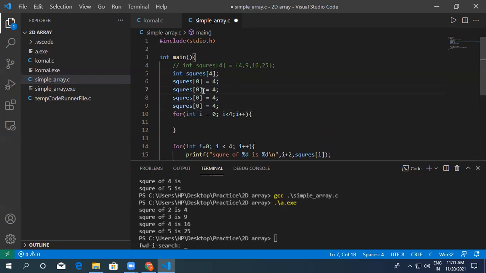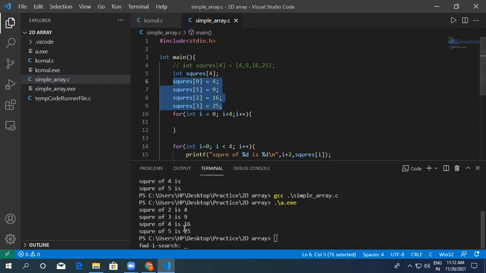There are 1, 2, 3, 4 elements. Index 0 will be 4, index 1 will be 9 because it is for 3, and index 2 will be 16 because it is for 4. And it will be 4, 9, 16 and 25 on index 3. So we are assigning values like this.